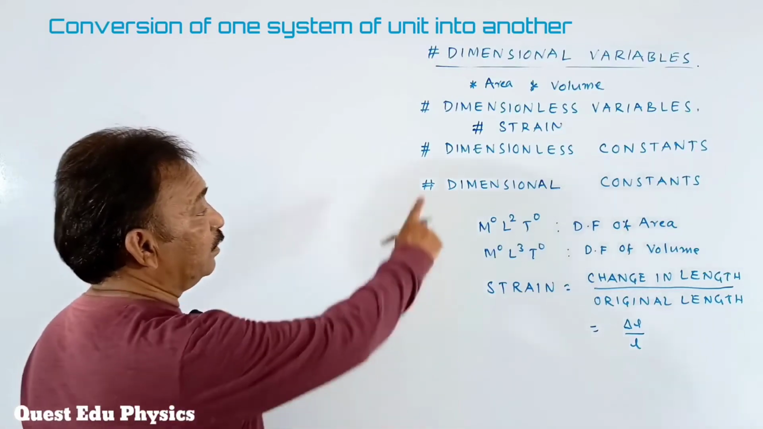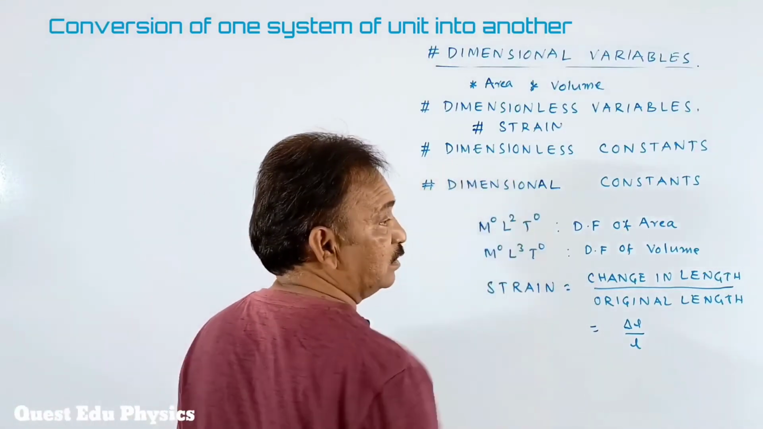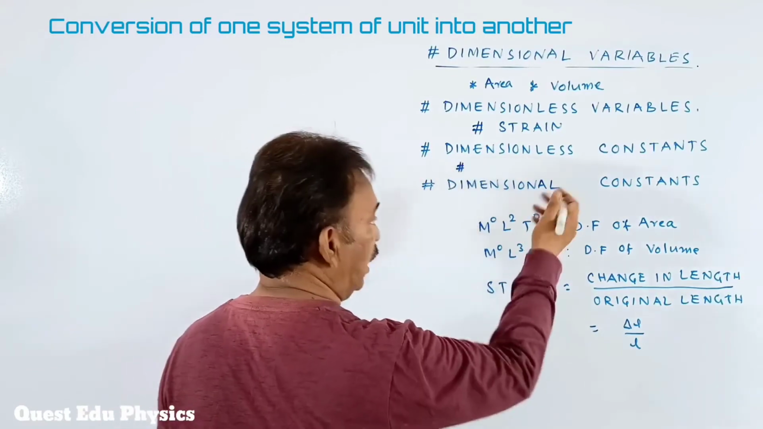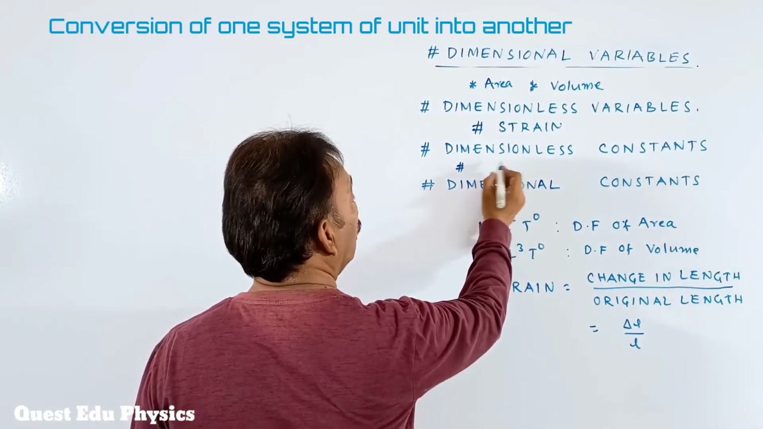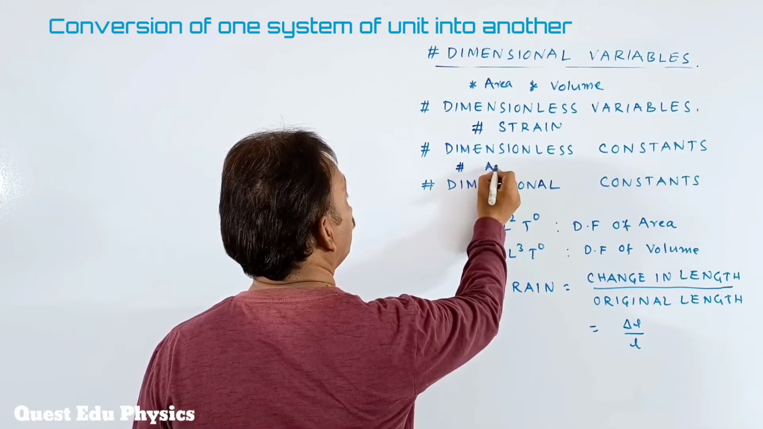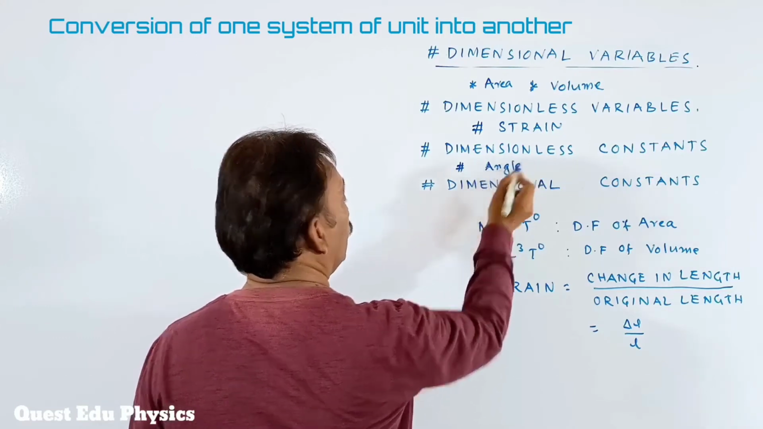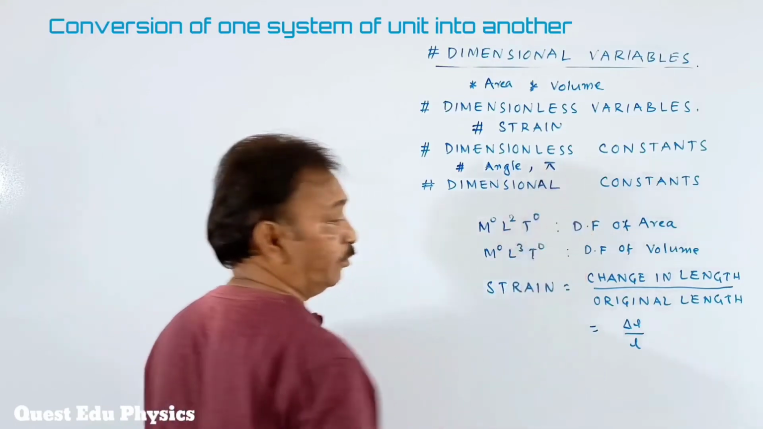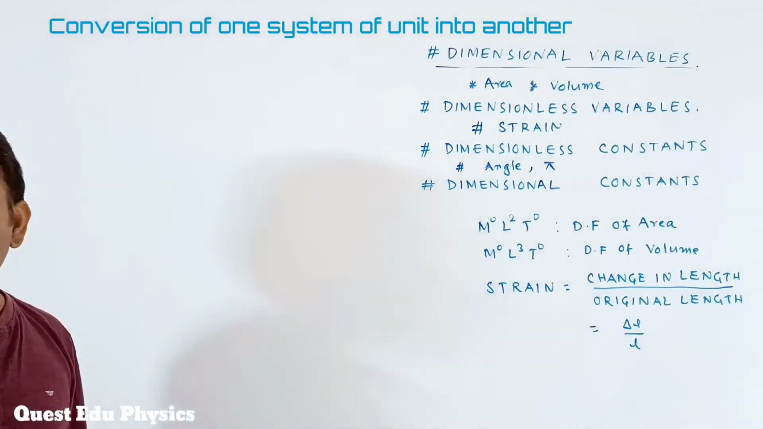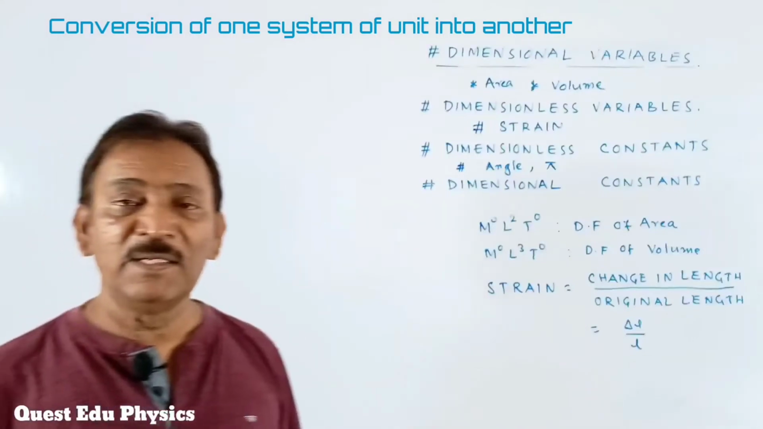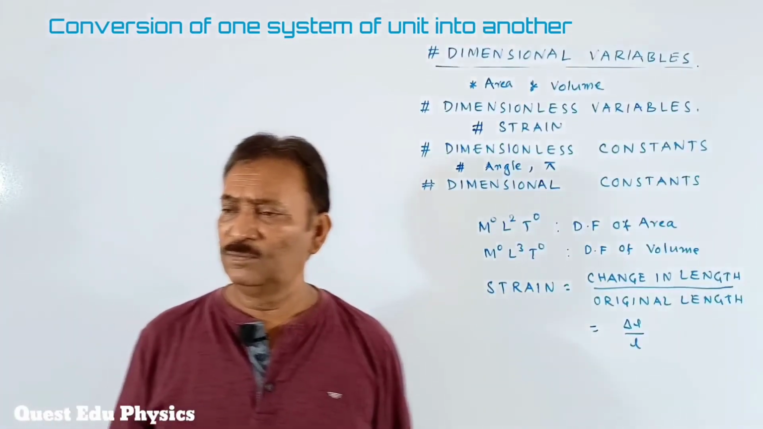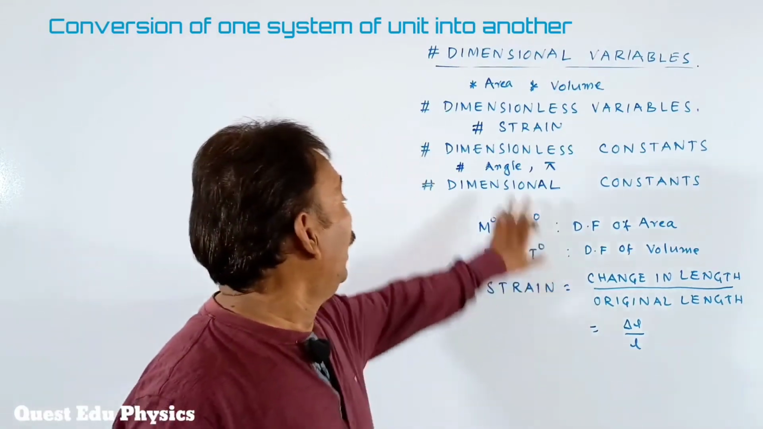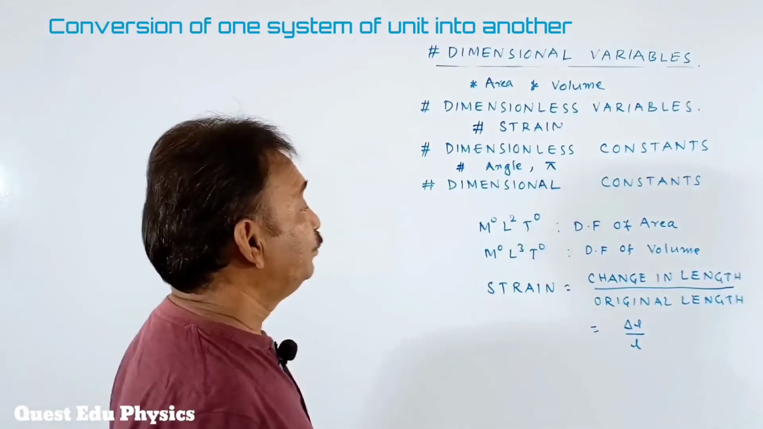Then we see the third, dimensionless constants. Here, most constants are dimensionless. For example, angular, and a numerical pi. Pi is a constant. As you know, the value of pi is 3.14. It is a dimensionless constant.